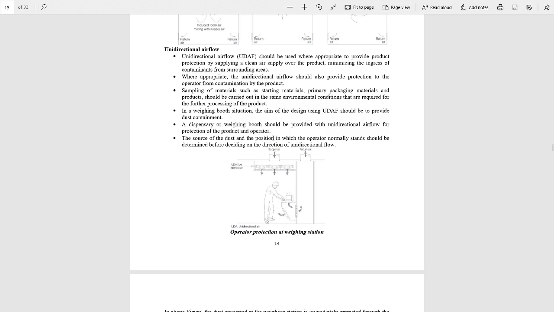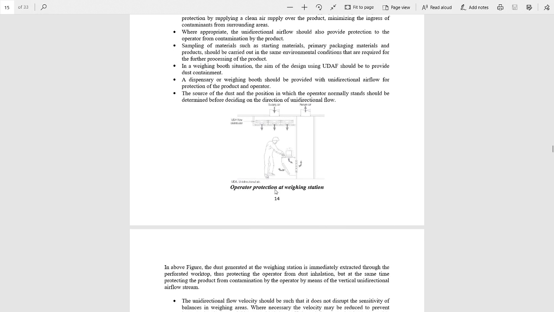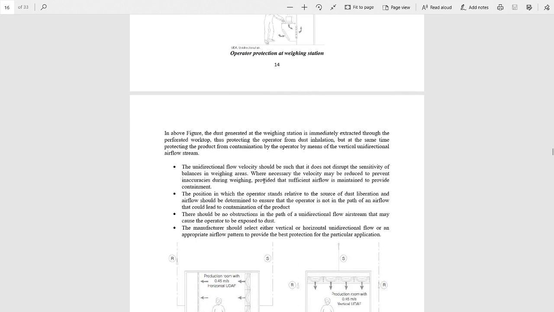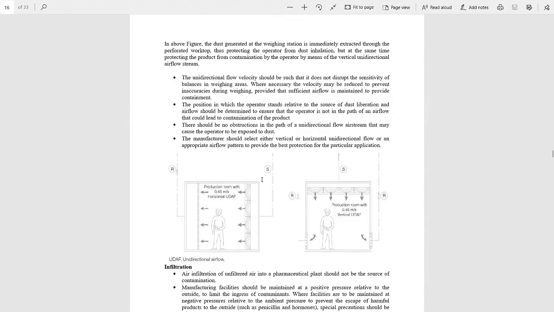Means there is the unidirectional airflow. Air comes from here and goes through here so that it can protect the operator while operating the procedures. Also further, the unidirectional flow velocity should be such that it does not disrupt the sensitivity of the balance in the weighing areas.